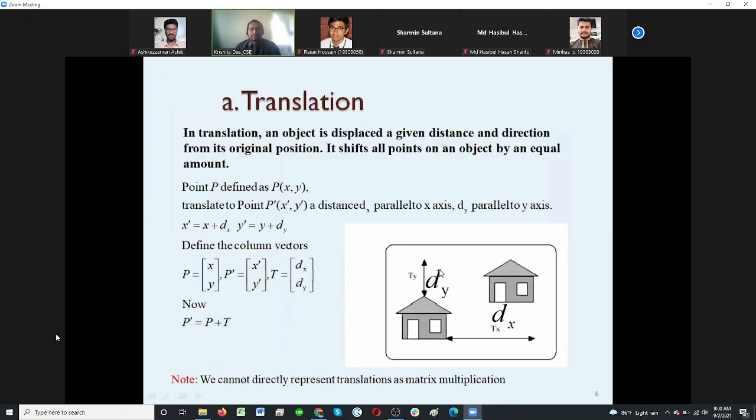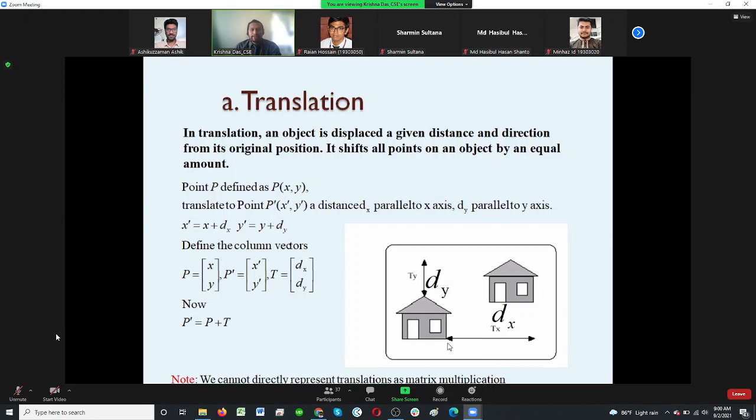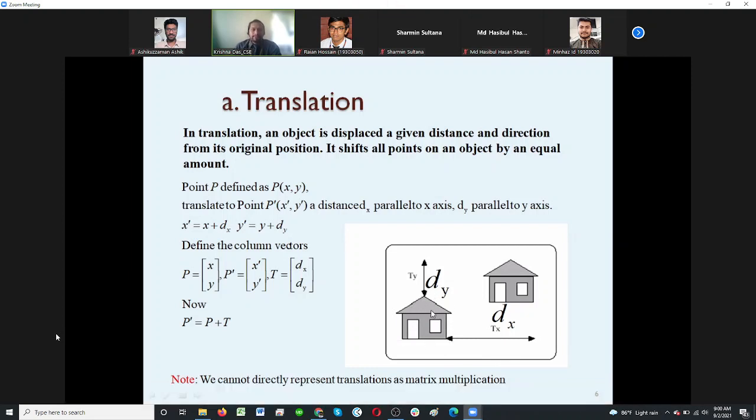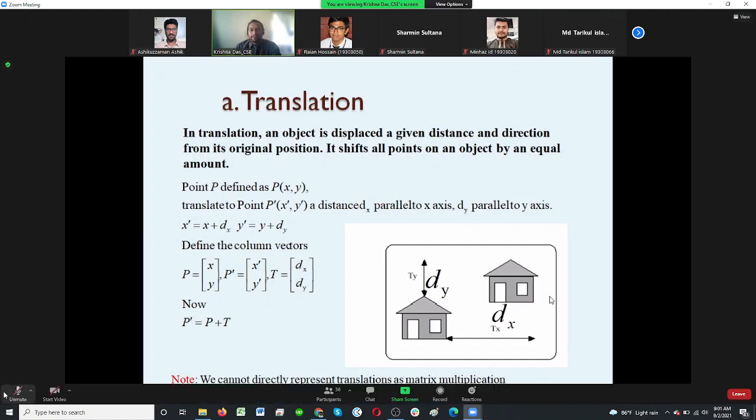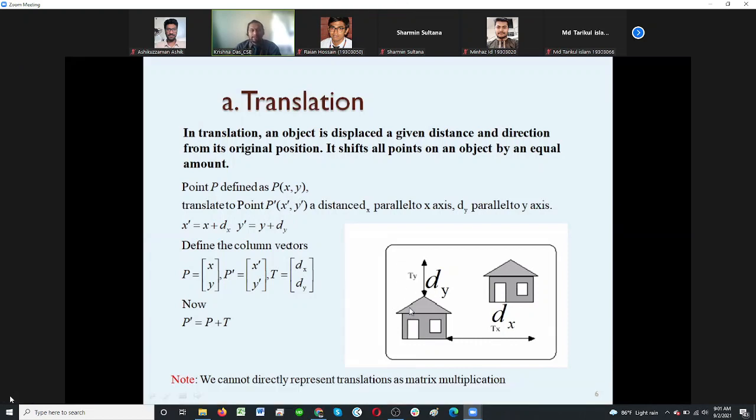So for translation, we said there are no changes in the object, but there are changes in the object's position. We said an object is actually a set of many points in the space. Think about this house, as you can see in the image here. The house consists of hundreds of points, created with many different lines, and it is in a position in that space. The space has a boundary, indicating maybe x and y coordinates, and every point of the object has a specific value.